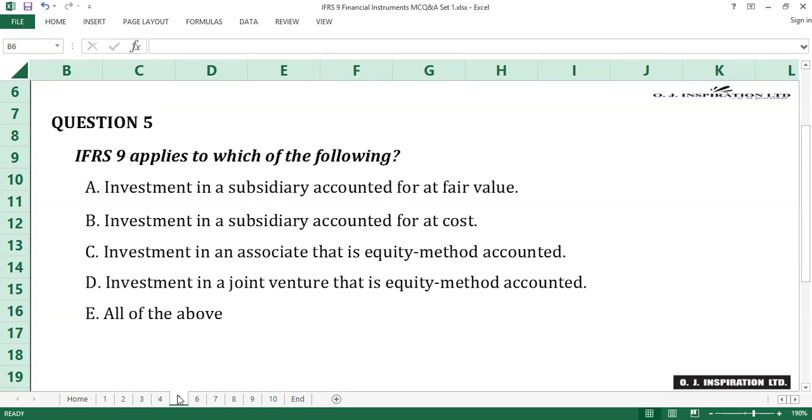Where investments are accounted for at cost, or using the equity method for interest in subsidiaries, associates, and joint ventures in accordance with IFRS 10 Consolidated Financial Statements, IAS 27 Separate Financial Statements, and IAS 28 Investment in Associates and Joint Ventures, IFRS 9 does not apply. A is the answer to question number 5.